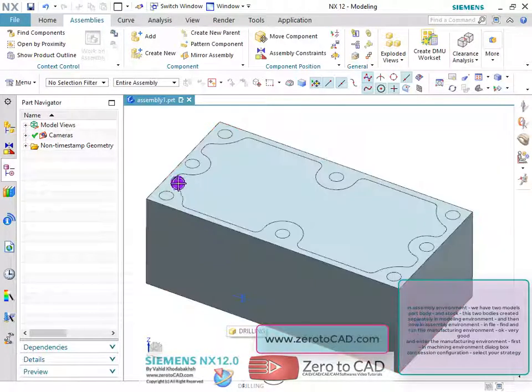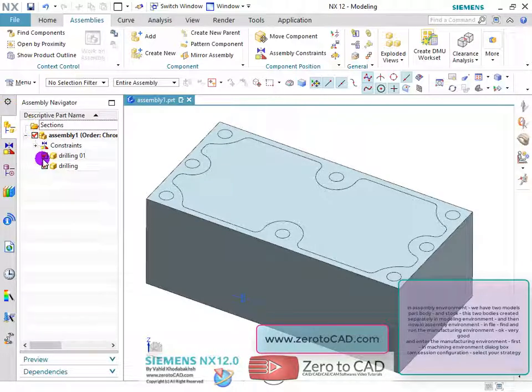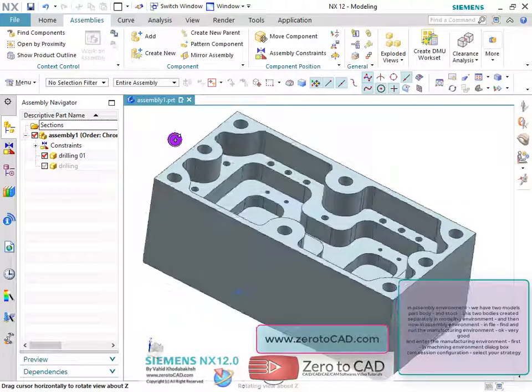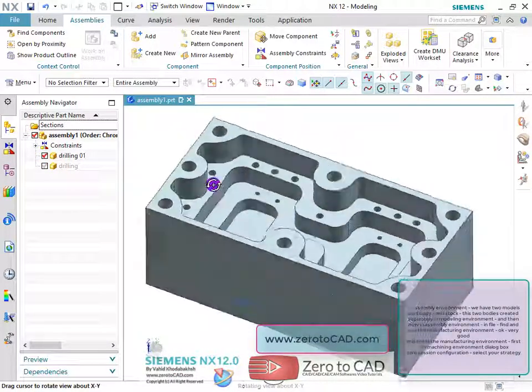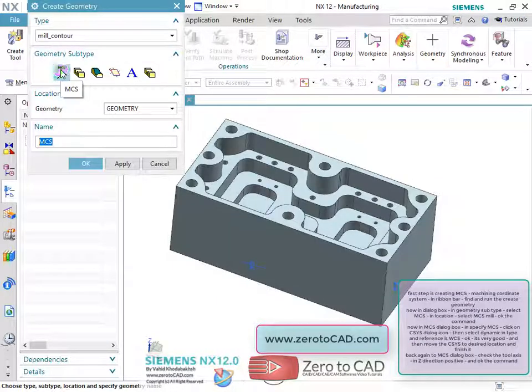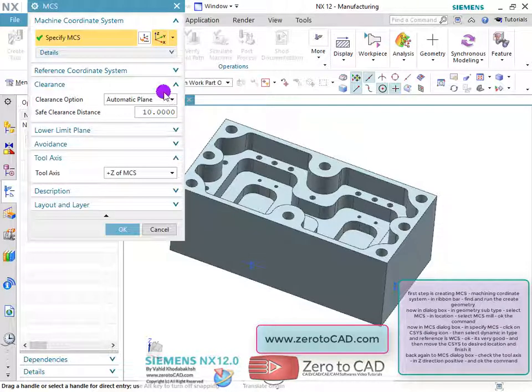In the assembly environment, we have two models: part body, and stock. These two bodies were created separately in the modeling environment. Now in the dialog box, in geometry subtype, select MCS, in location, select MCS mill, OK the command.